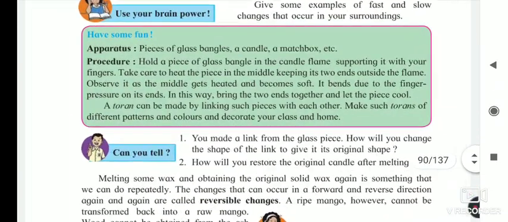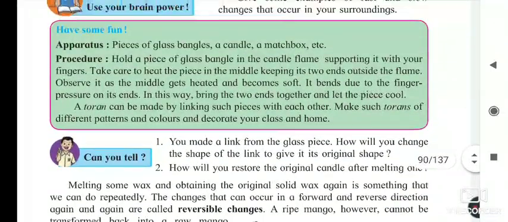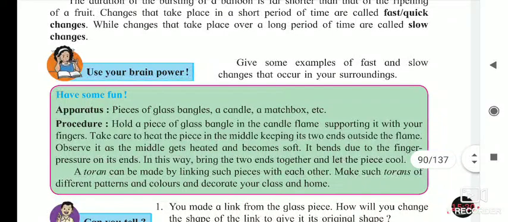So till today we have seen these types of changes. The next part of the lesson we will see in our next lecture. So today we are going to stop here.